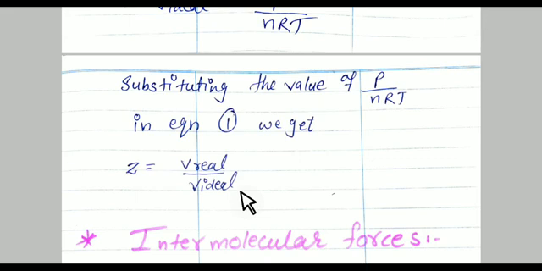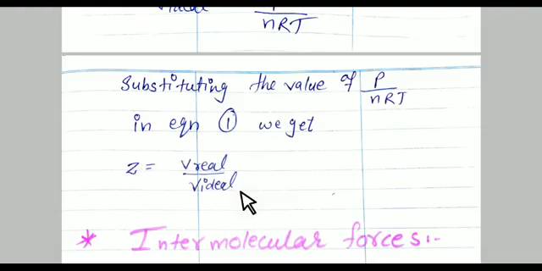But when there is a low pressure, the compressibility factor is equal to 1 or lower than 1. What is the condition actually? At lower pressure, compressibility factor is either 1 or lower than 1.